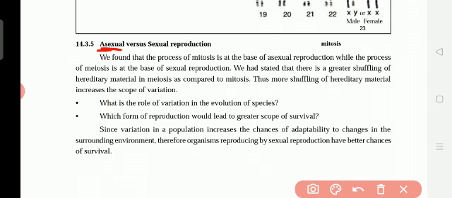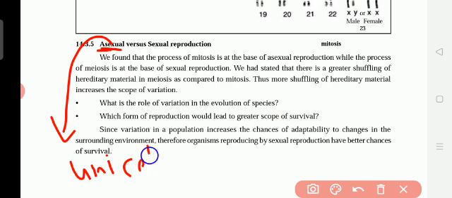Mostly it takes place in unicellular organisms. Uni means what? Single cell. Some cells like amoeba, paramecium, fungus, virus, bacteria, not everything. Some unicells we cannot see with our naked eyes, like microorganisms.